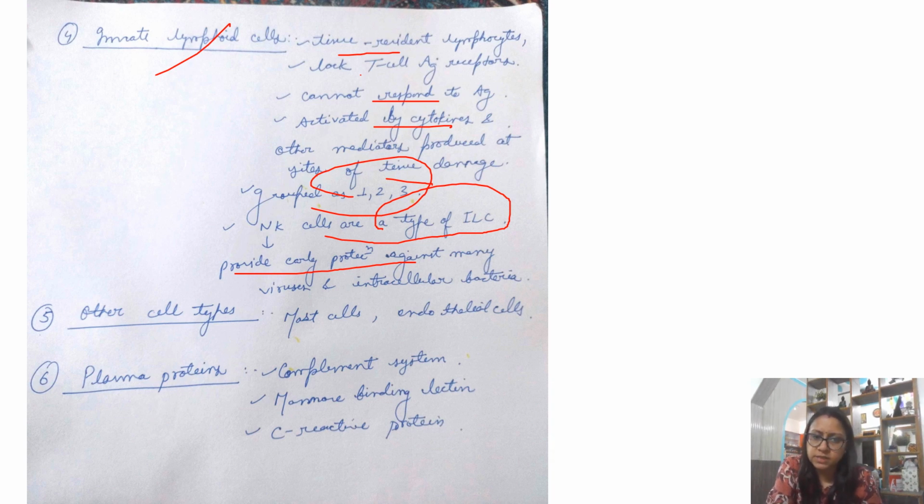There are also other cells like mast cells and endothelial cells. Then there are certain plasma proteins which also act as barriers or as components of your innate system. These are the complement system, then your mannose binding lectin and C-reactive protein.